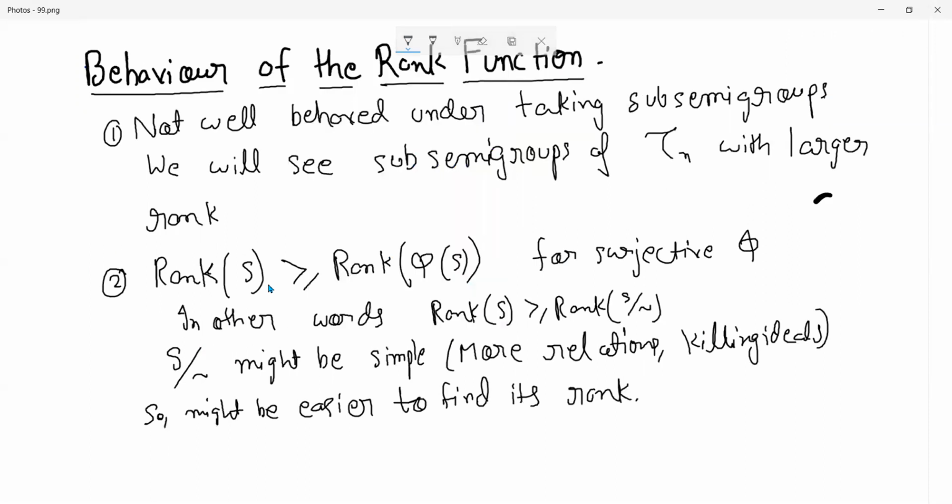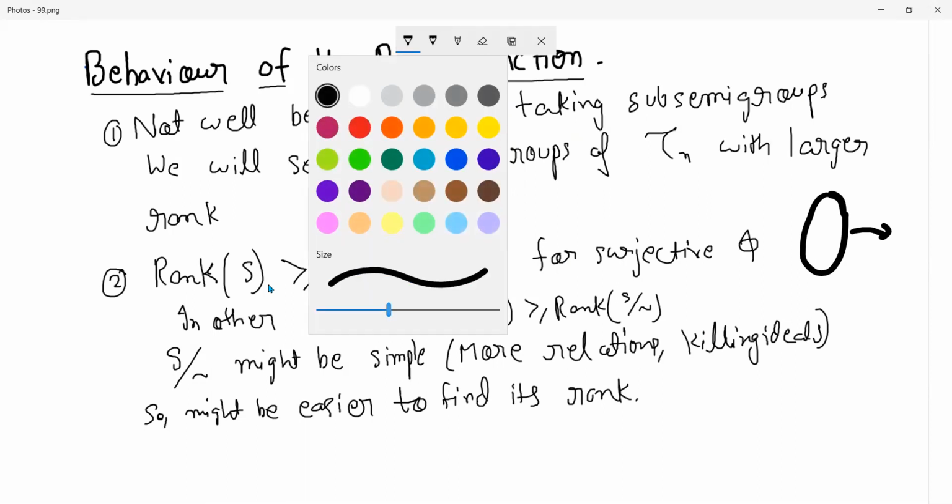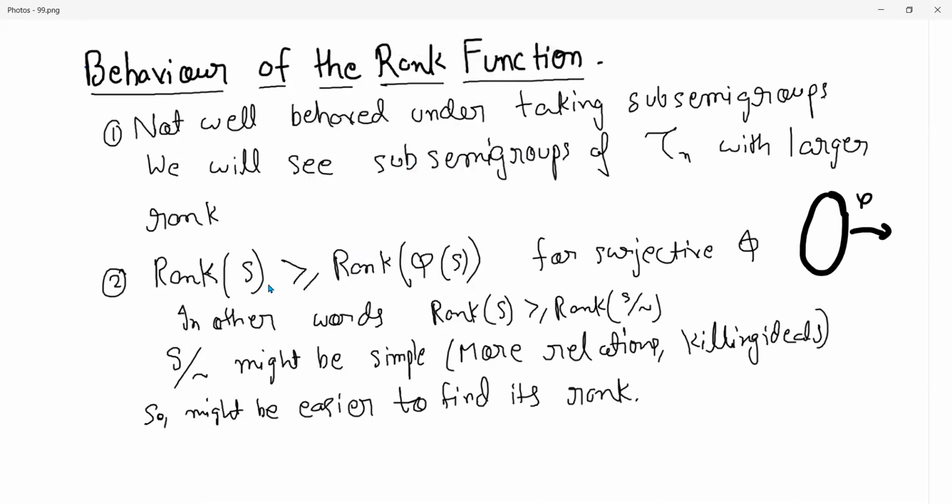If you have a surjective map phi from S to another one, let's say this is S1, then this S1 is basically a quotient of S if phi is a surjective map. It's just that phi adds more relations, and so you get a quotient.